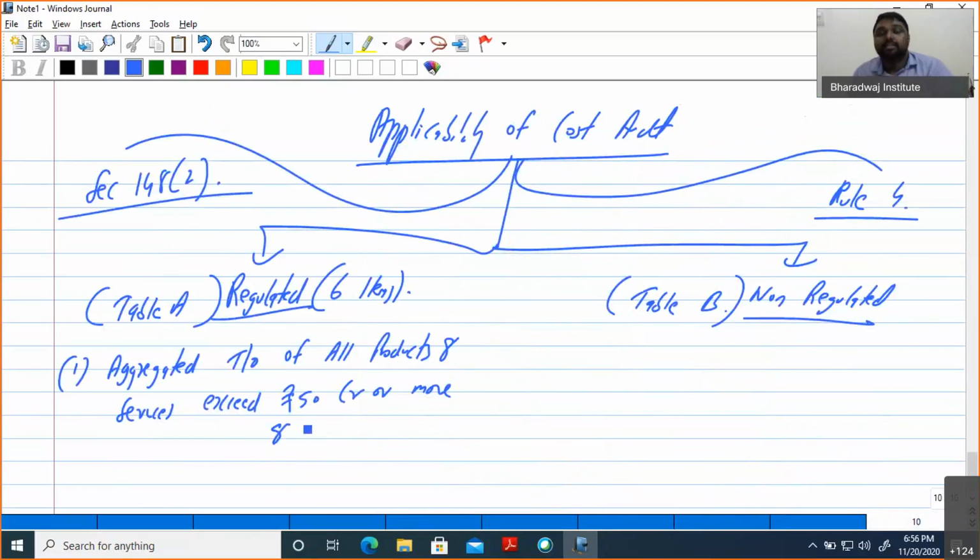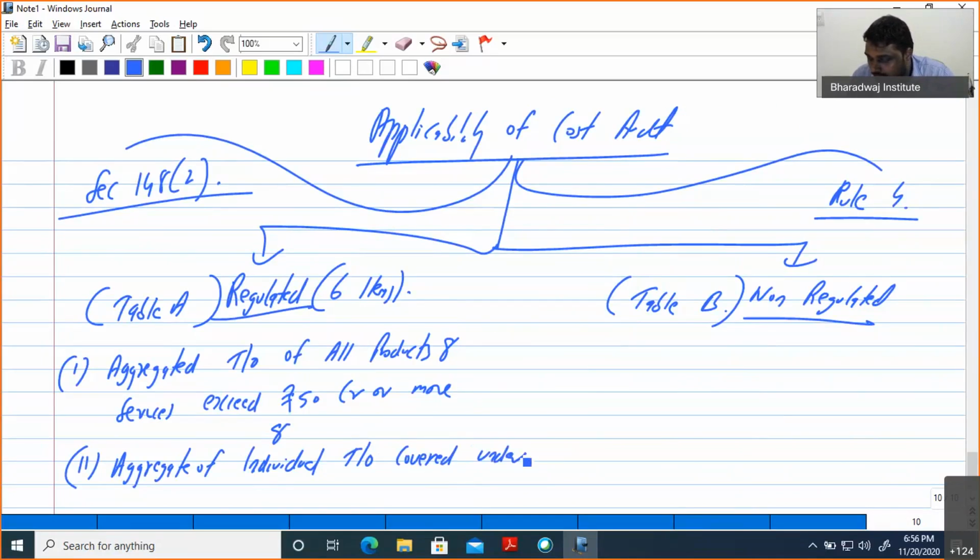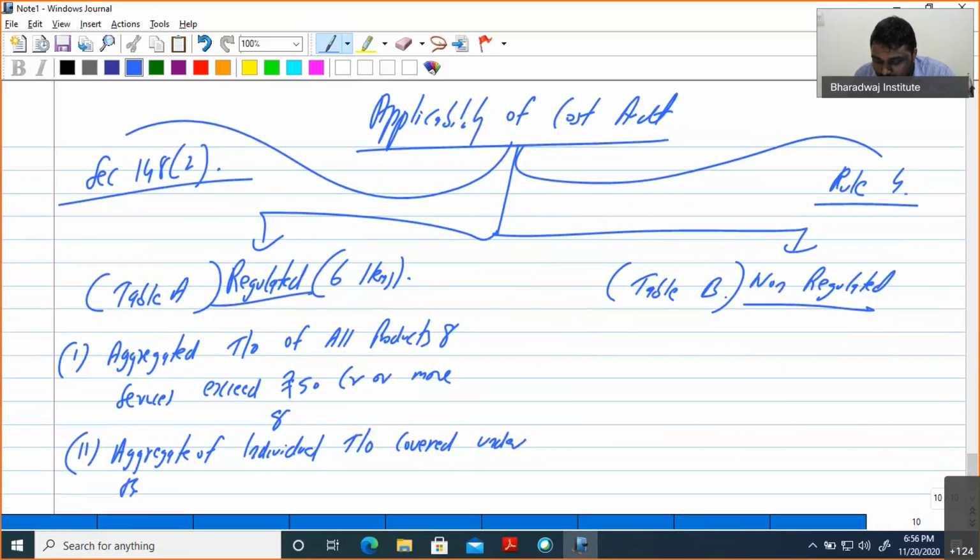Second point, and. What is the meaning of "and"? Both conditions should be satisfied. The second condition tells the aggregate of individual turnover covered under the rules should exceed rupees 25 crore or more.